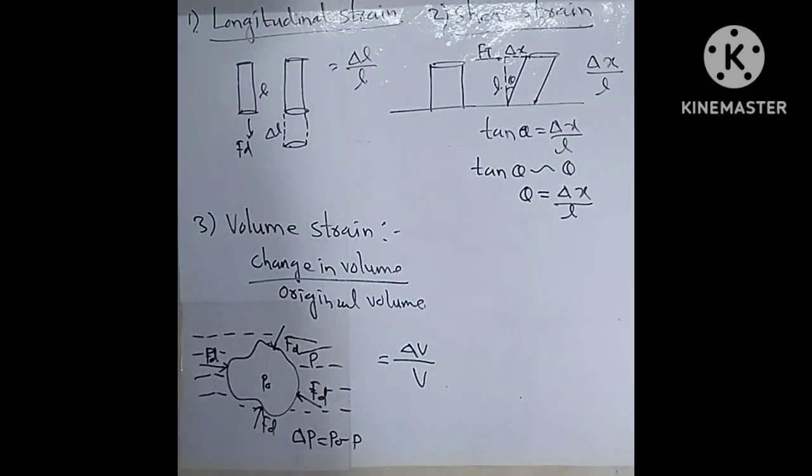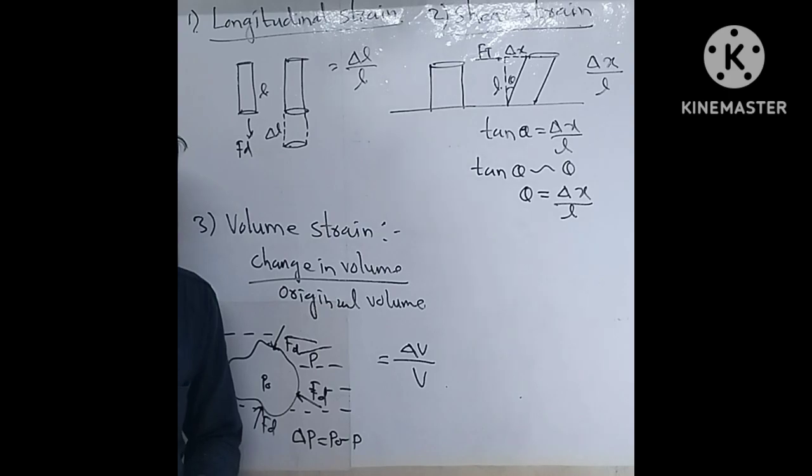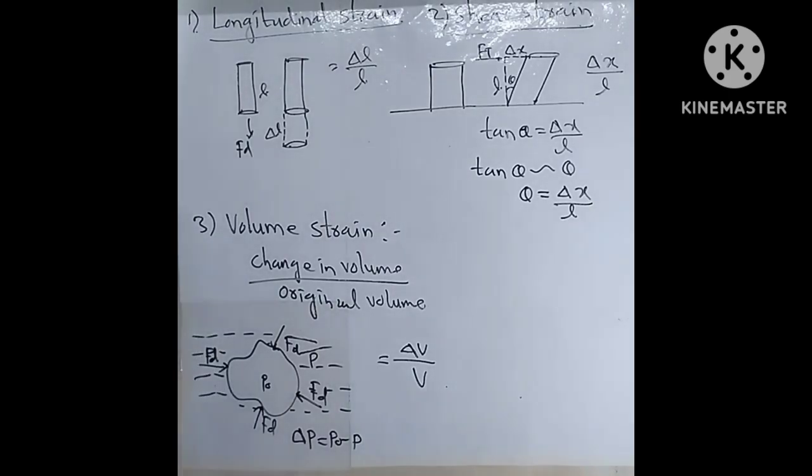So this is the volume strain. Now here we will stop, and in the next lecture we will see about the modulus of elasticity and its types. Okay, thank you very much.